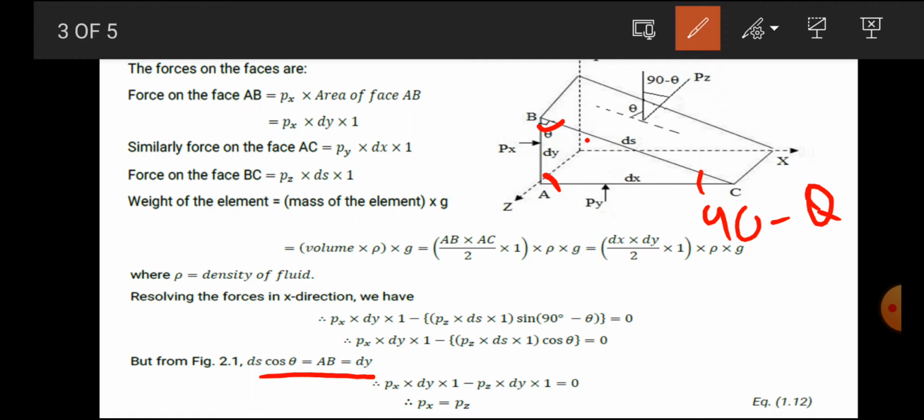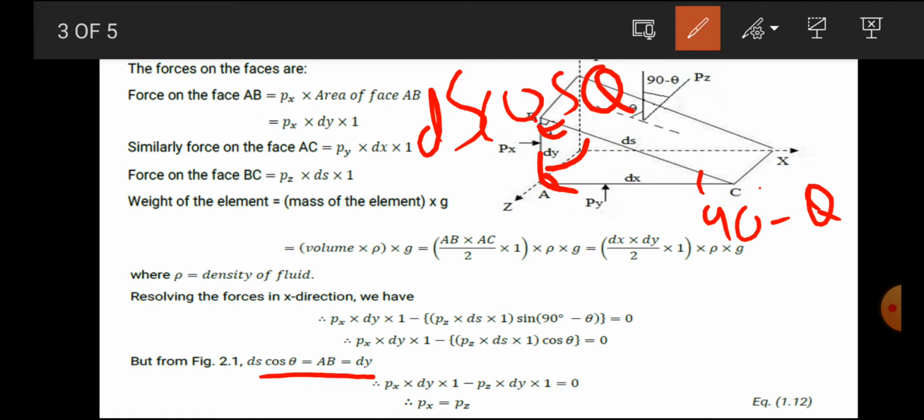Okay, ab is equal to, if you consider it vertically, that angle is theta, so it will be cos theta. We have considered the bc plane vertically, so bc is equal to ds cos theta. Now we can say it will be ab, and what is ab? ab means dy. The height of this ab plane is dy. So ds cos theta is equal to ab is equal to dy, so instead of ds cos theta we put dy.